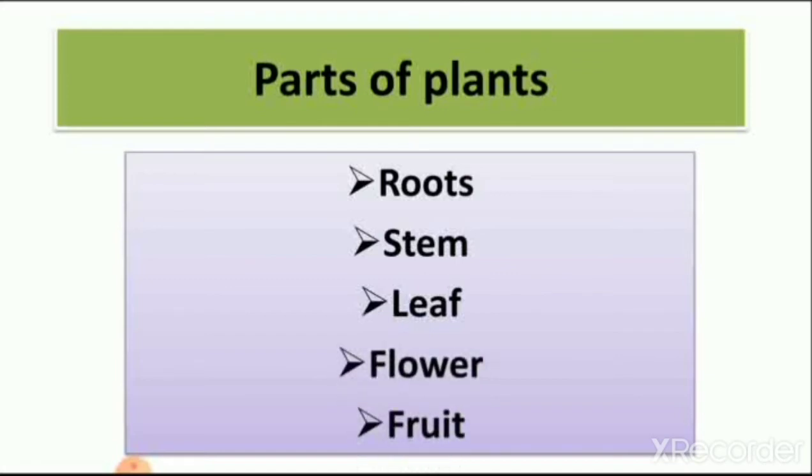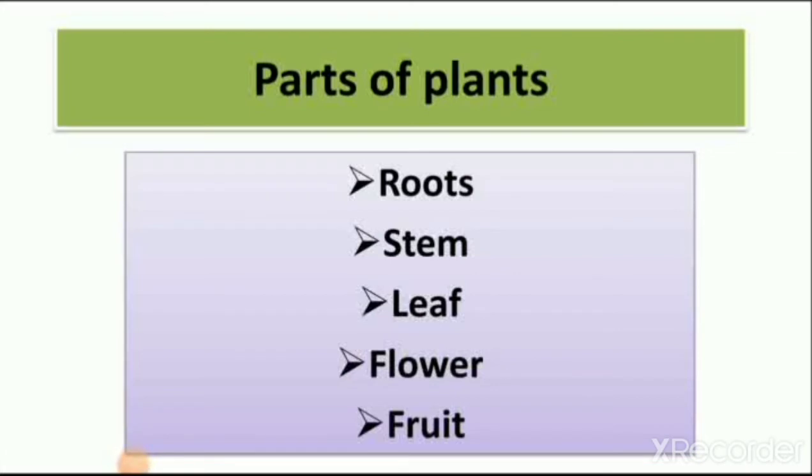They all are parts of the plant. So we learn that there are 5 parts of the plant. Like us, plants also have different parts, like our body.